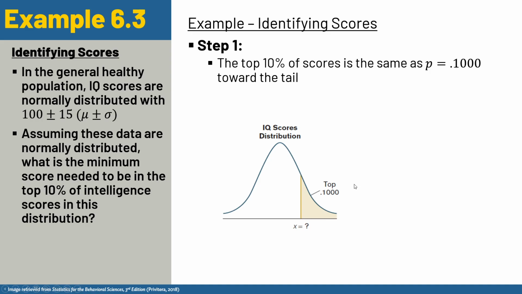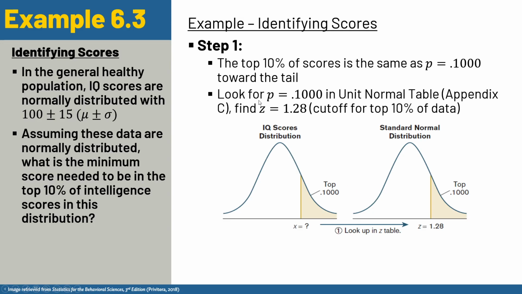And so if we draw the distribution, even without drawing the mean and standard deviation at this point, we just know that we need to find an x value, in other words, an IQ score value, beyond which the tail is 0.1000, right? Because that is, in other words, 10%. So we want to find an x score with a tail that is 10% of the overall proportion.